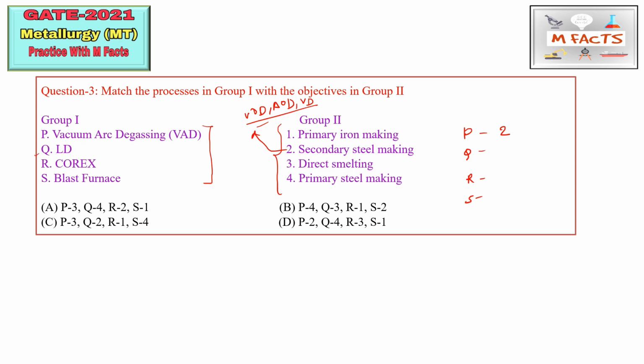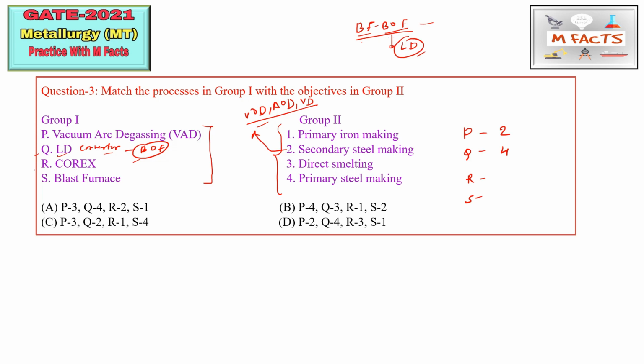The next thing is LD. This is basically the LD converter, and the LD converter is an example of a BOF furnace. This BOF is basically used for steel making, and this steel making is done through the BF-BOF route. So this is also known as the BF-BOF route for steel making production. This is the blast furnace and basic oxygen furnace, and in the basic oxygen furnace we are using the LD converter nowadays. So this LD converter is basically a primary steel making process. So Q we can match with 4.